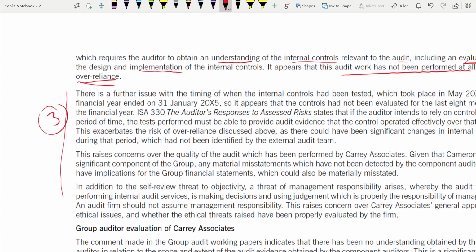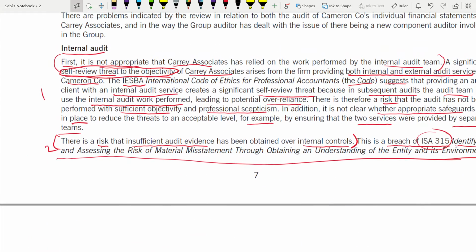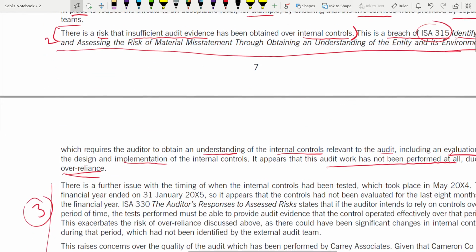Okay, so this is the third point. What is the third point talking about? There is a further issue. So every paragraph is giving different issues. One issue only, that only they are explaining for 4-5 lines, which is related to internal control. Everything is related to that internal control only. First one, they are relying on internal control. Second one is the evidence is insufficient.